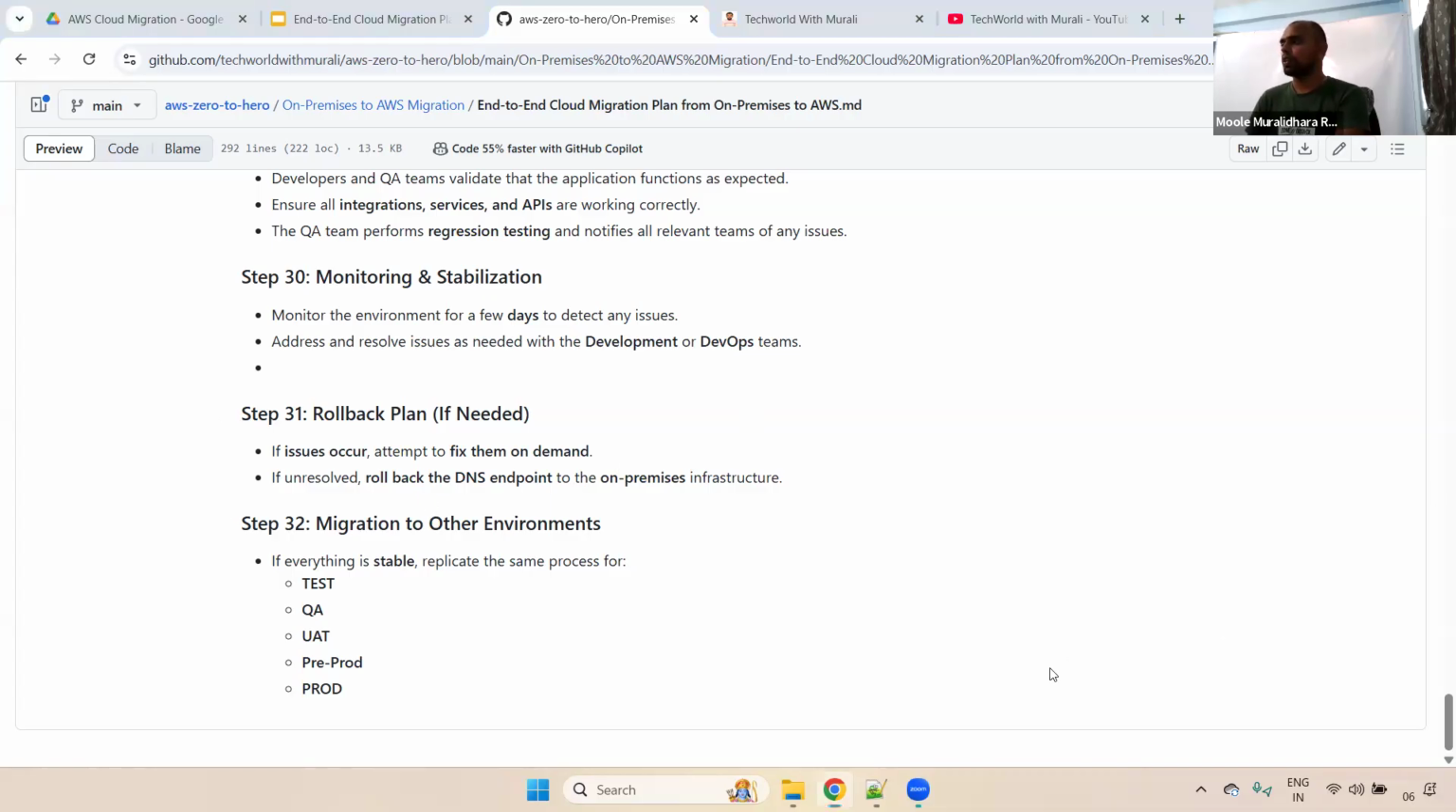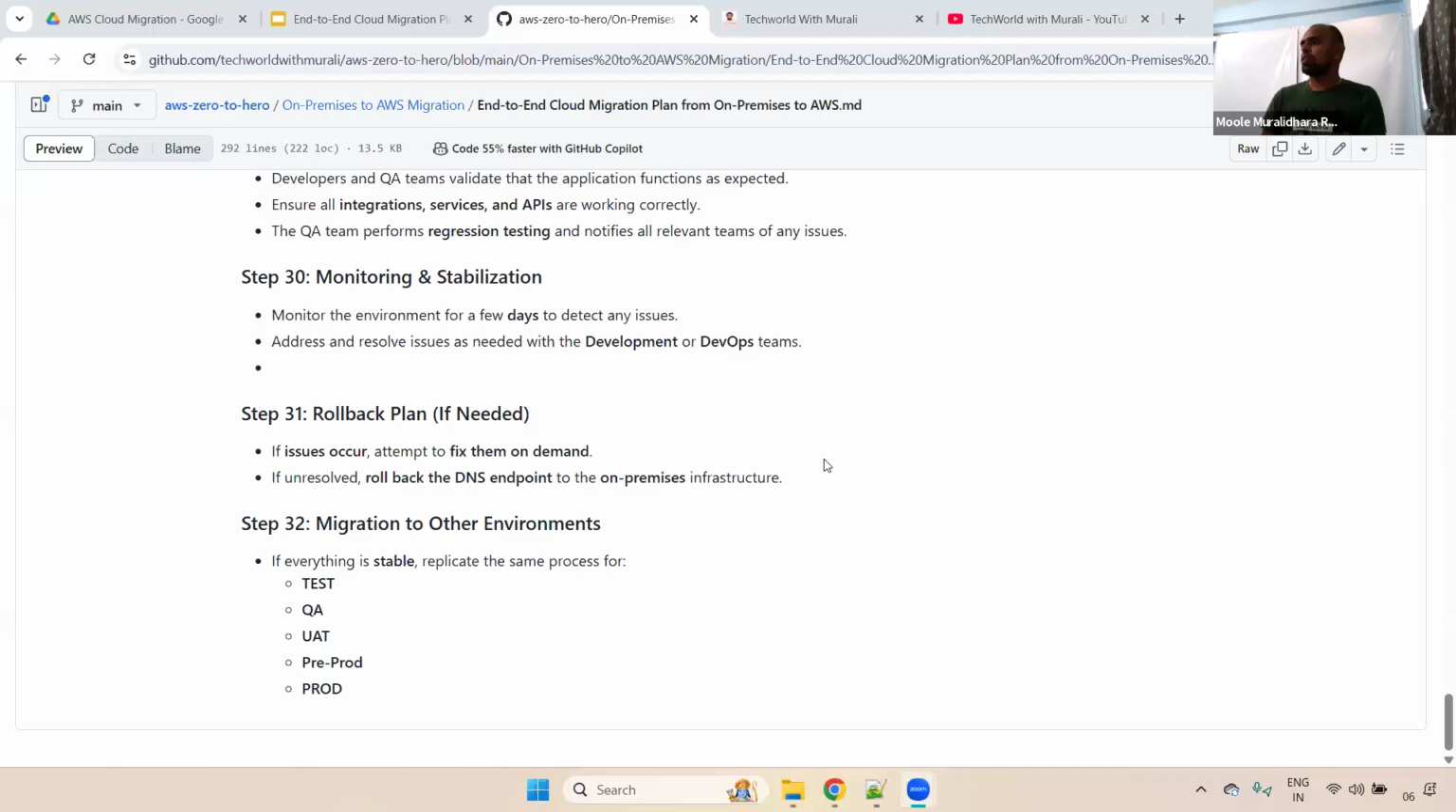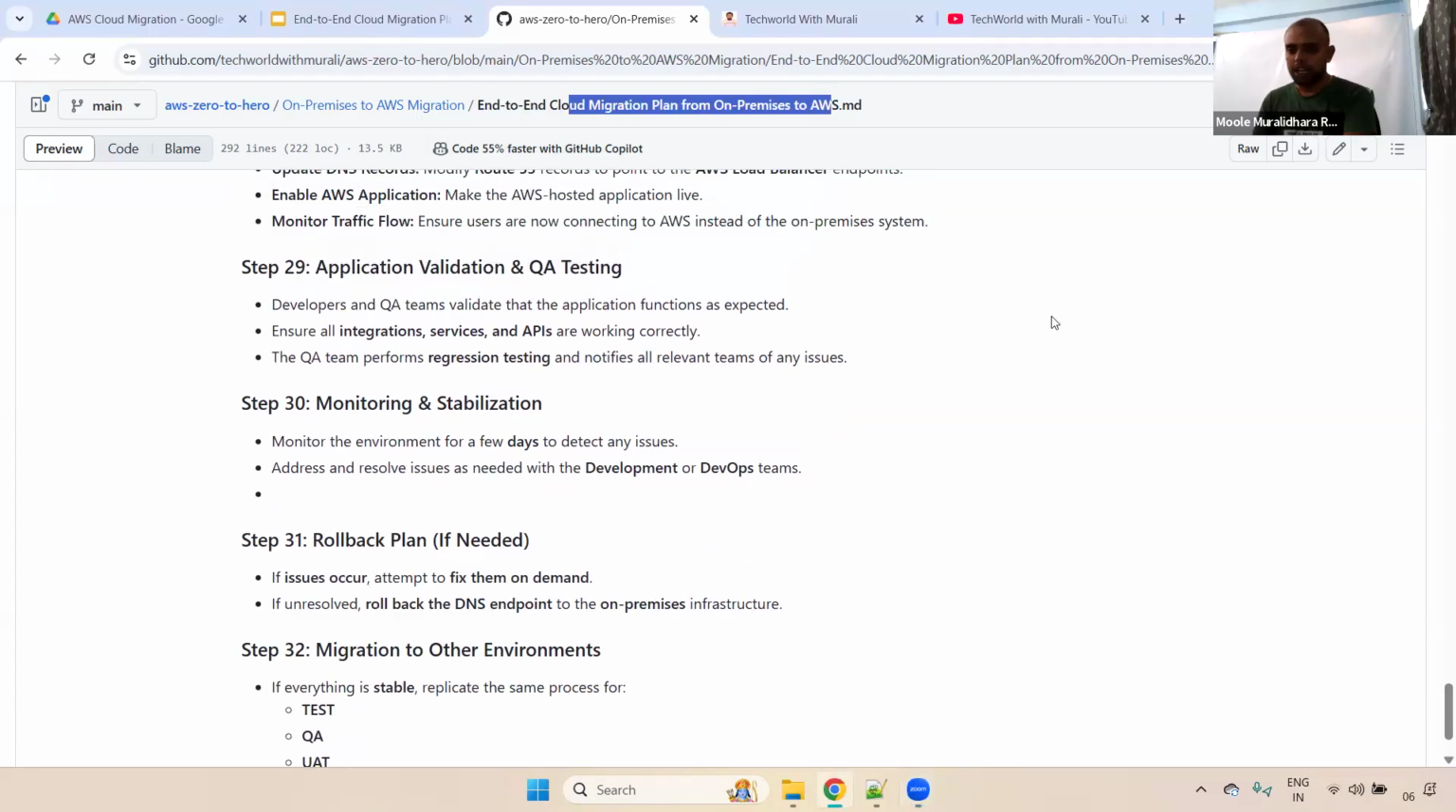Any questions now? So in total we have 32 steps to do the cloud migration plan from on-premises to AWS.